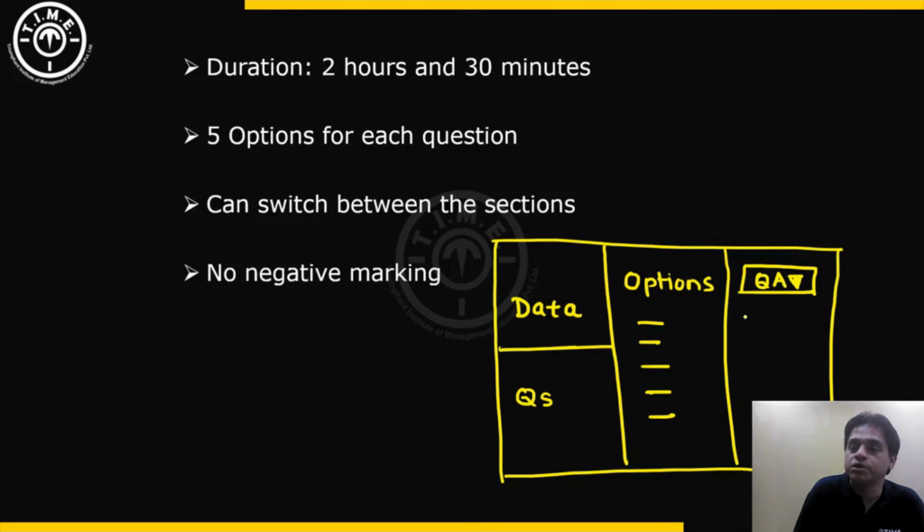and question numbers 101 to 150 are quantitative aptitude. So all those numbers will be visible here, and the student can then select whichever question that student wants to attempt. And this way student can jump and skip to any of the questions that they wanted. Now this rightmost panel could be closed. So if the student wants to close the question panel, then it was possible to do so, but that did not expand the data and the questions part of the screen. Only the options panel got expanded.